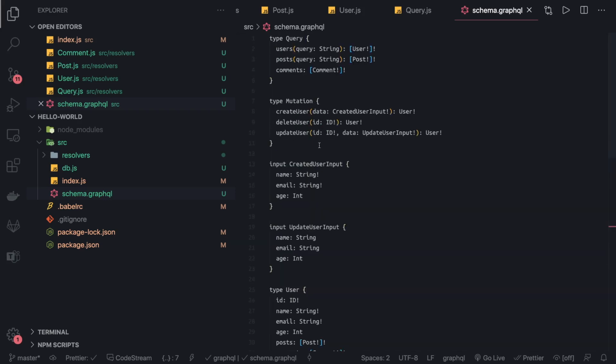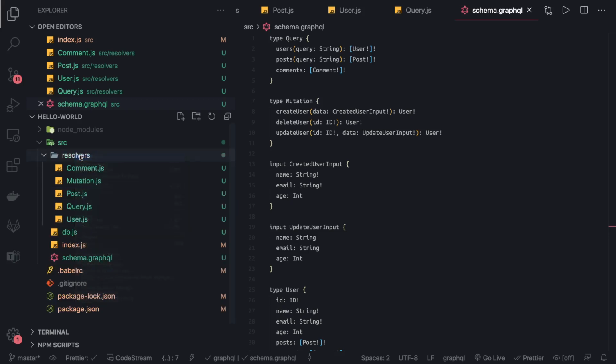Yes, so these are mutations, and how we deal with the mutation? Same as query. The query is only for read-only data. Mutations are for updating the data. Okay, so same as query, we will define our mutation, and inside resolver we can create one.